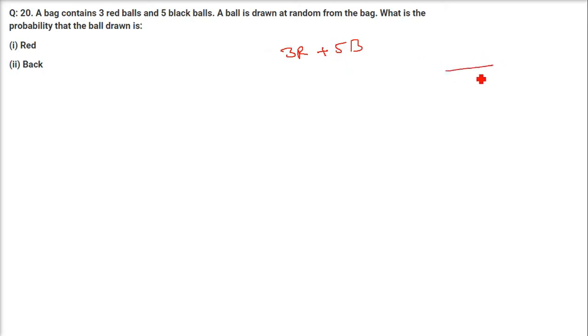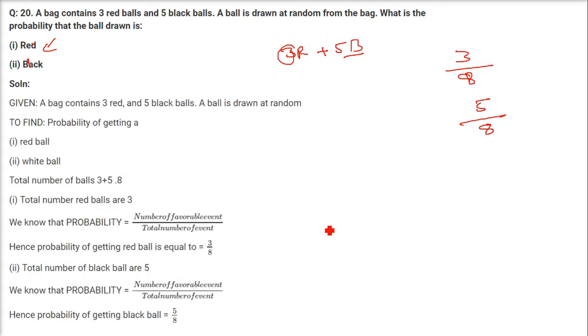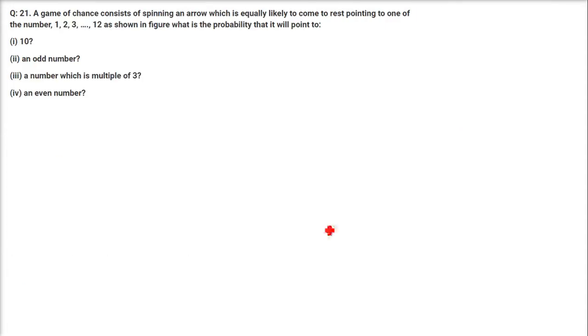So simply what you have to do here is just total them. This is going to be always the denominator for both the cases. So 5 plus 3 is 8. So let me write 8. Again 5 plus 3 is 8. For first one, red. How many reds are there? 3. So 3 by 8 is the probability of getting a red. How many black are there? 5. So 5 by 8 is the probability of getting a black. So 3 by 8 and 5 by 8.